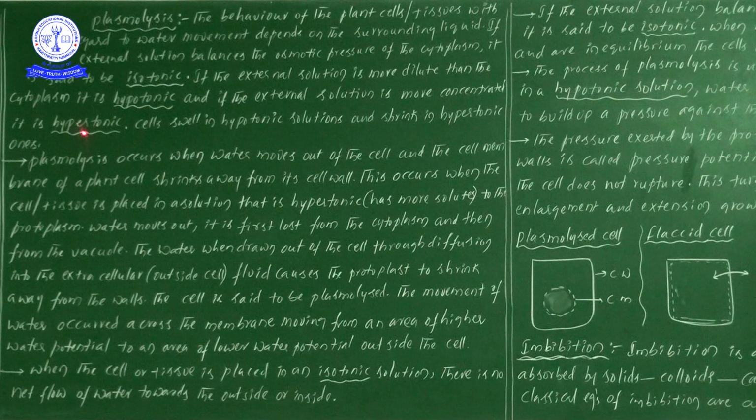So in this solution, if we keep a particular cell, what is happening? The cell shrinks. That's why I have written that point. Let us see once: the cells swell in a hypotonic solution. Suppose you place the cells in a hypotonic solution, what will happen? They swell, bulge. In a hypertonic solution, the cell shrinks. If you would like to observe the turgid cell, or the swelling condition of the cell, you have to keep it in a hypotonic solution.